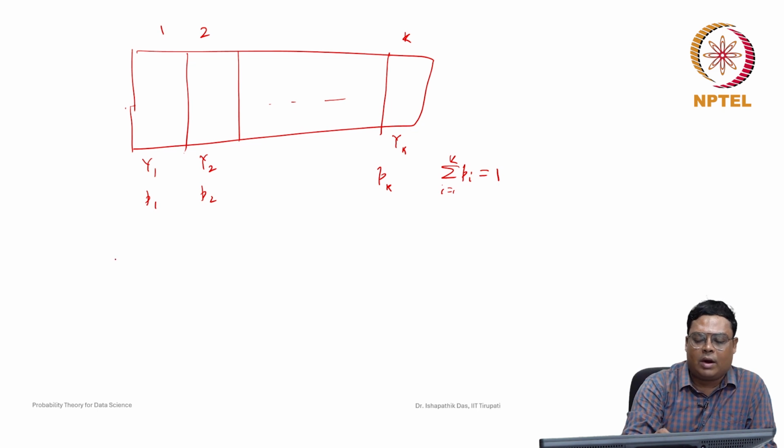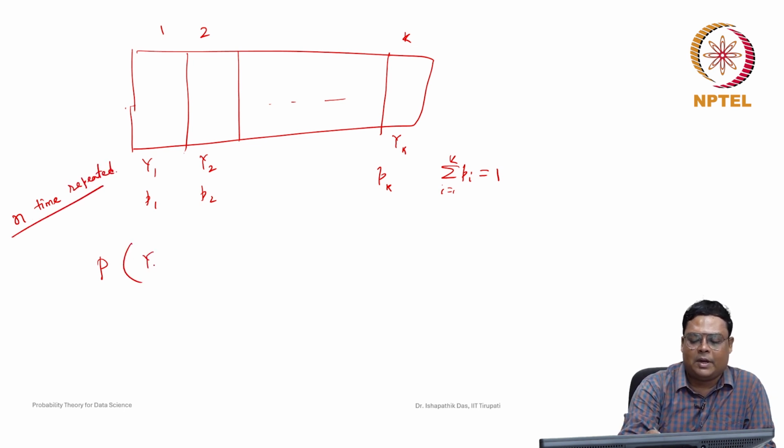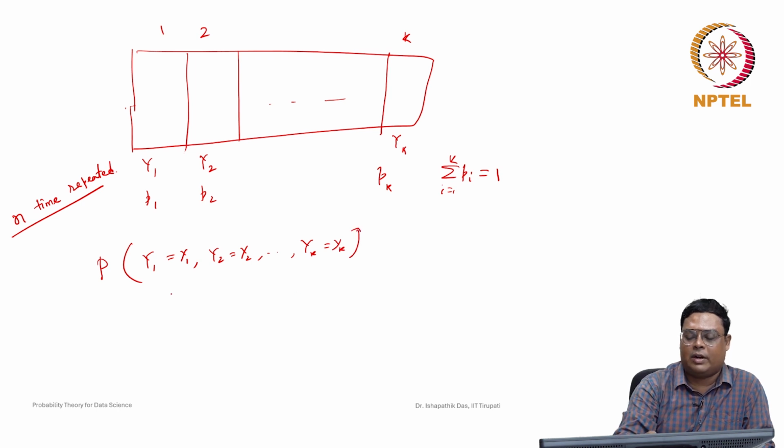Now we are asking: suppose this trial is repeated n times. What is the probability that capital Y1 will be small y1, capital Y2 will be small y2, and capital Yk will be small yk? What does it mean?